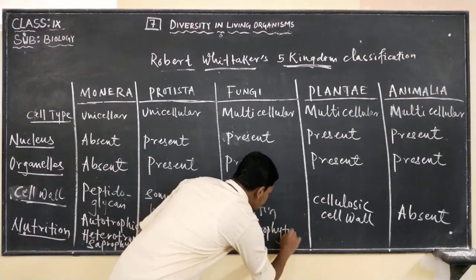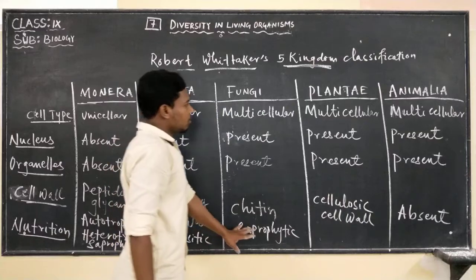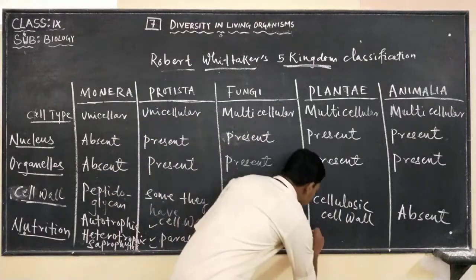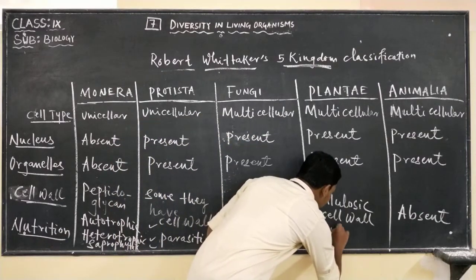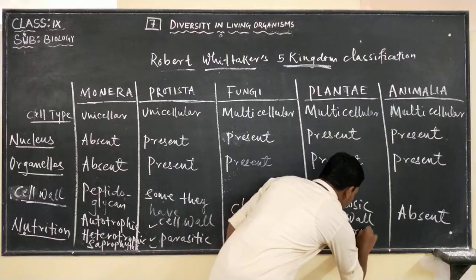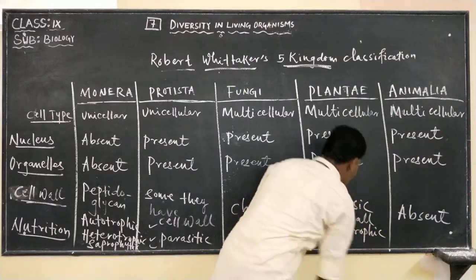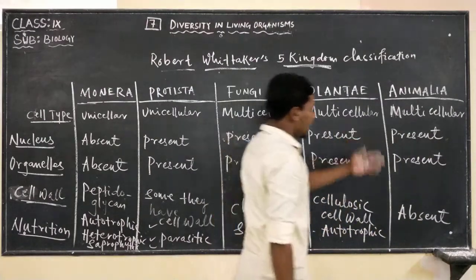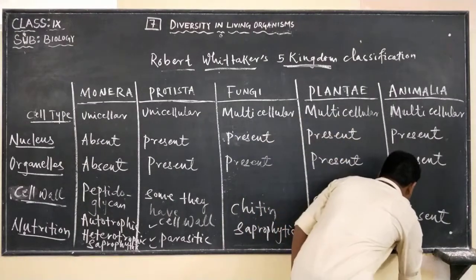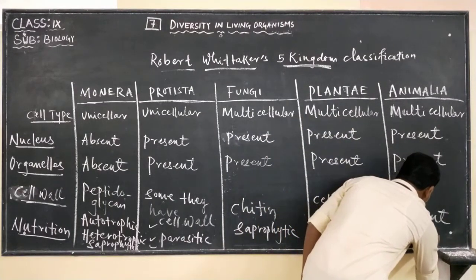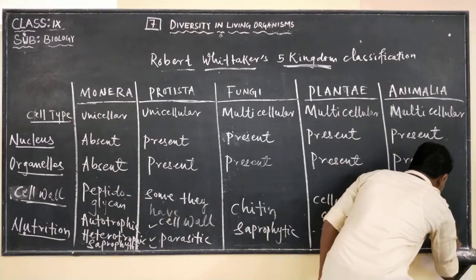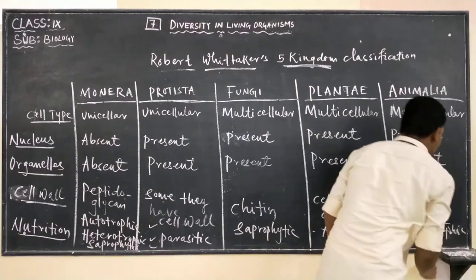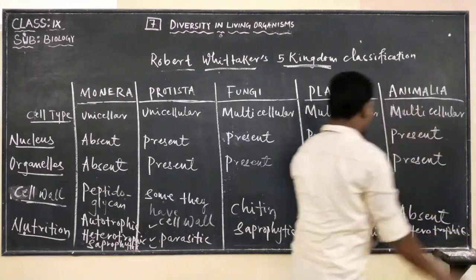Plantae, all plants show autotrophic mode of nutrition. Animalia, all animals show heterotrophic mode of nutrition.